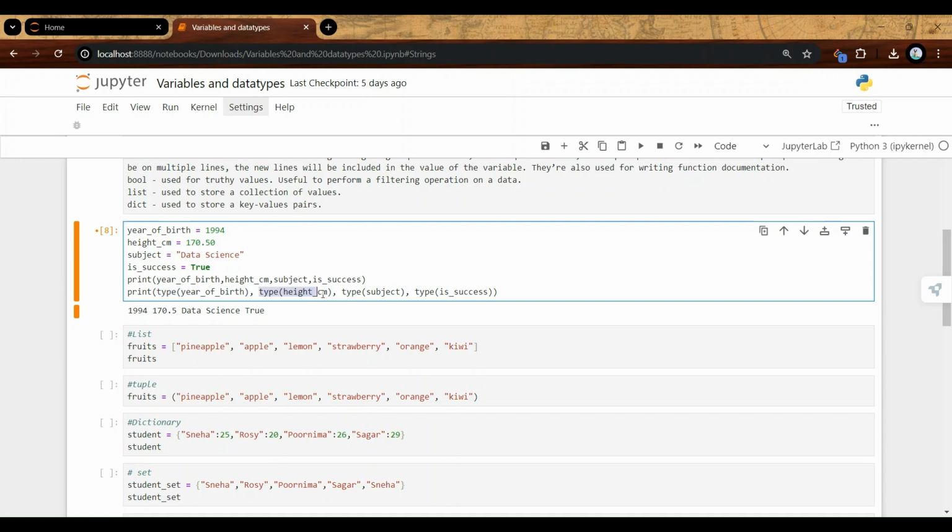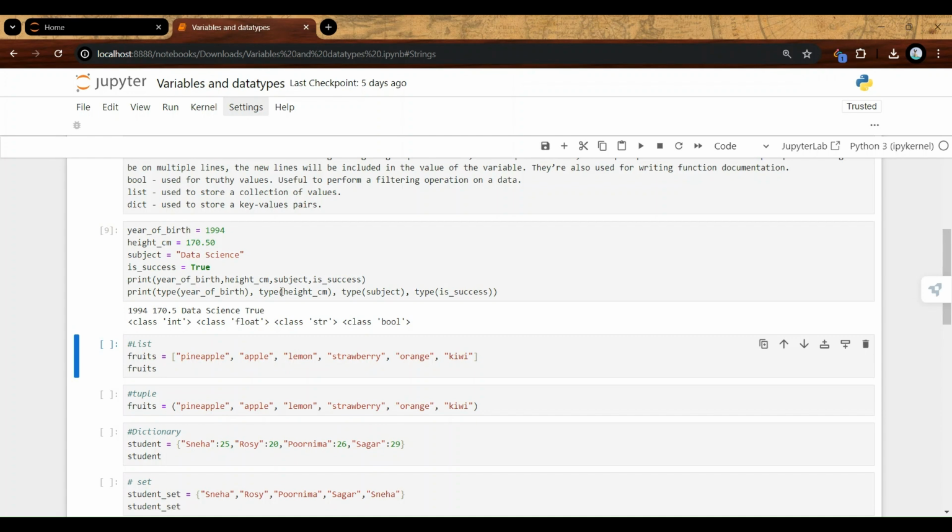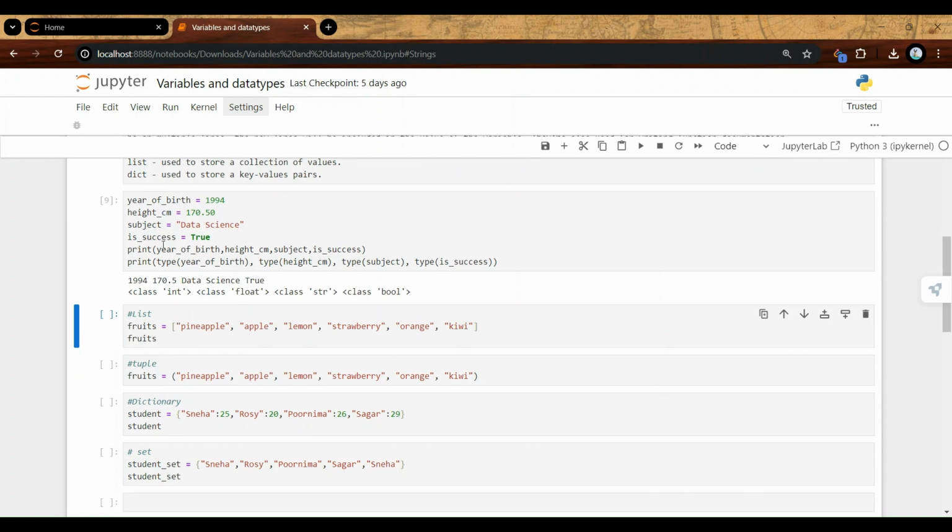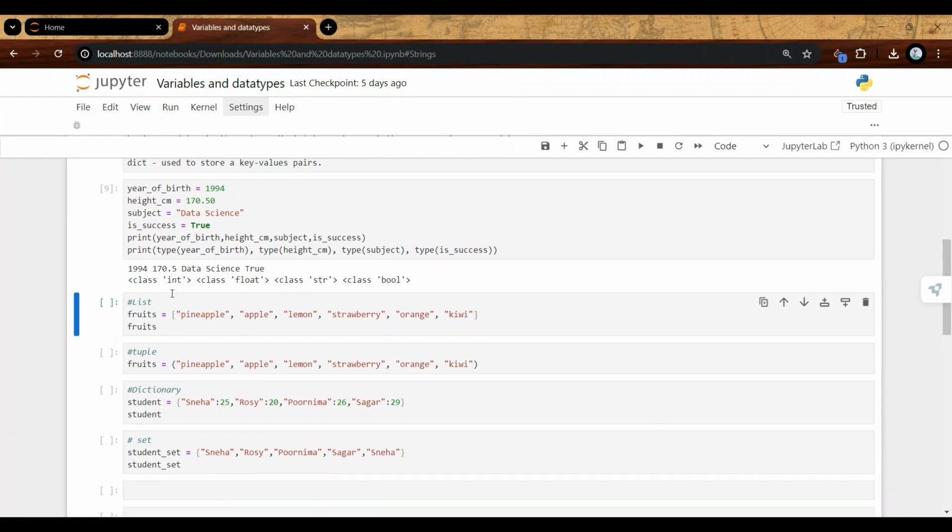And I'm doing the same thing for the rest of the variables to find out their data types. We know what these values are because we just learned, but in case you forget, you can simply use this type function to find out. So let me run this, and here you can see this represents a class. It belongs to class integer, float, string, and boolean, right? So these are the classifications. Now that's about these four variables, four data types.